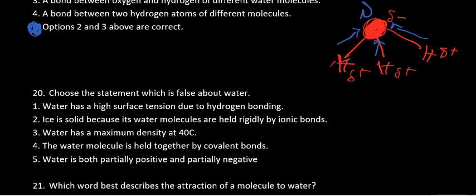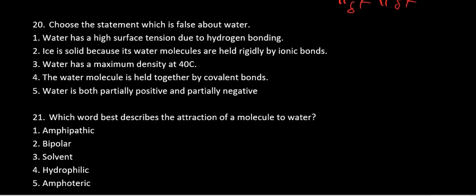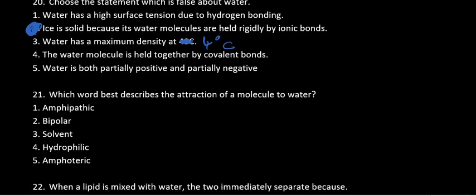Choose the statement which is false about water. Water has a high surface tension. Okay, correct. Ice is solid because its water molecules are held rigidly. Okay, so the answer is that. There are no ionic bonds in water, so that one was supposed to be 4 degrees Celsius.